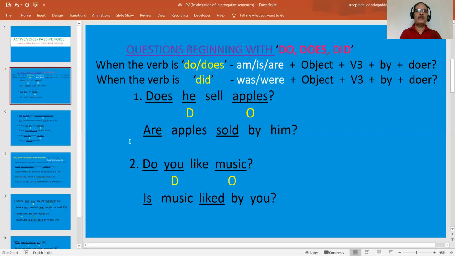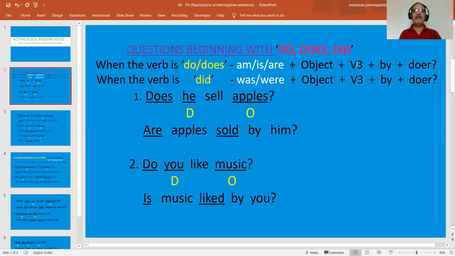That's why we start with the auxiliary verb, the be form are. When the do form is in the present form, V1 or V1S, we have to start with am, is, are, one of them, plus object. So what is the object here? Apples.